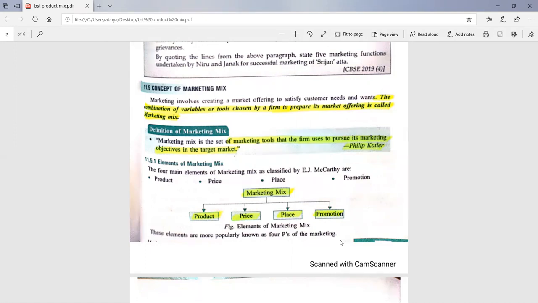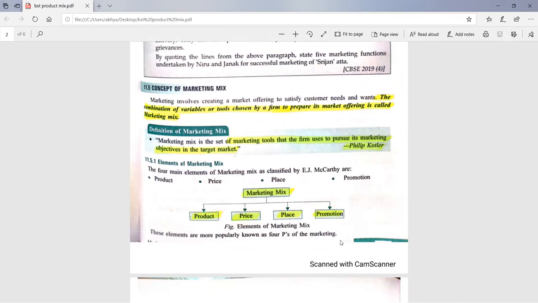Distribution network means the chain of wholesalers, retailers, distributors, agents. It means the intermediaries, which intermediaries you will be involving. And the new soft drink will be promoted at last, after taking the decision of distribution.